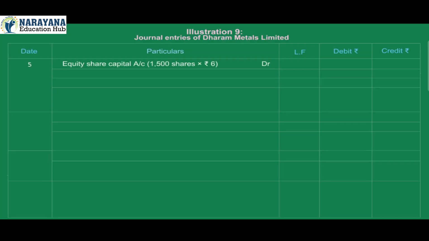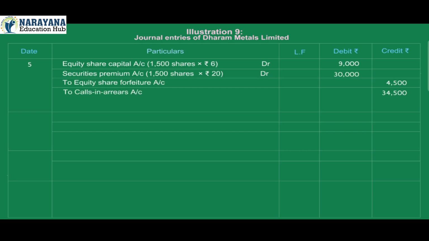5. Equity share capital account debit 9,000, 1,500 shares into Rs 6. Securities premium account debit 30,000, 1,500 shares into Rs 20. To equity share forfeiture account credit 4,500. To calls in arrears account credit 34,500. Being forfeited 1,500 shares of Vipul for non-payment of share allotment.